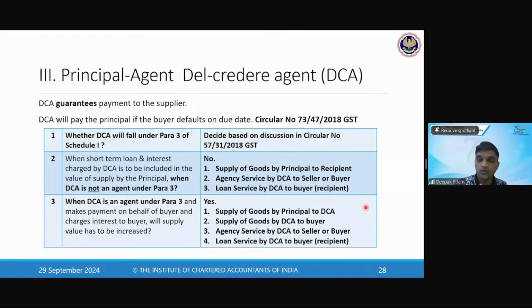Whatever transaction he's doing on your behalf, in that case, whatever interest you charge has to be included in the value of the taxable supply. Here is how the flow happens: there is supply of goods by the principal to the Del Credere agent, and supply of goods by the Del Credere agent to the buyer. And the agency services again the Del Credere agent will provide. Now the loan service by the Del Credere agent is given to the buyer. In that case, the interest along with these agency services will be included in the value of supply. So the main point is whether he is an agent under para 3 or not is to be seen.